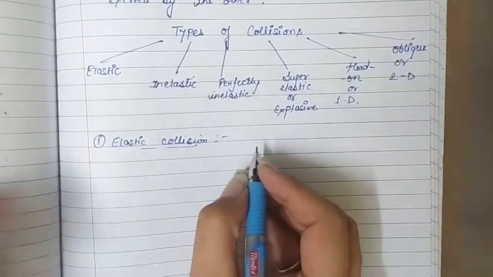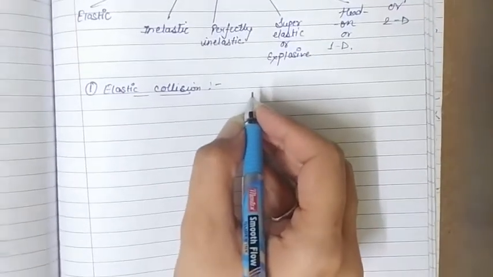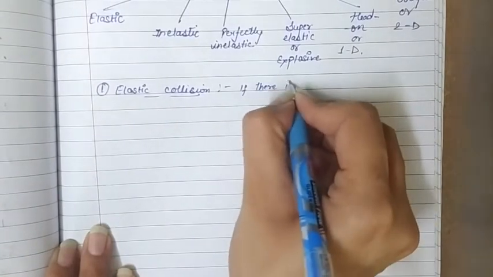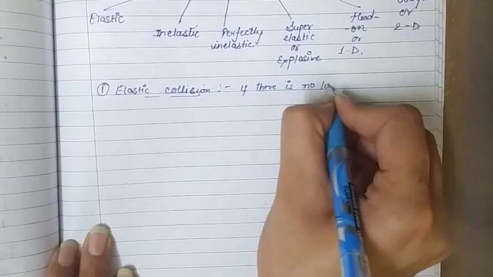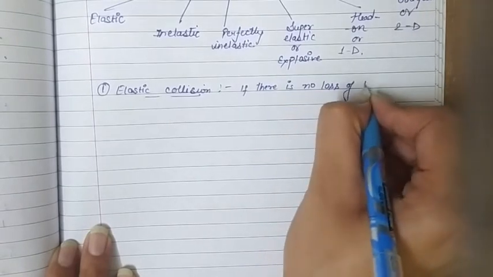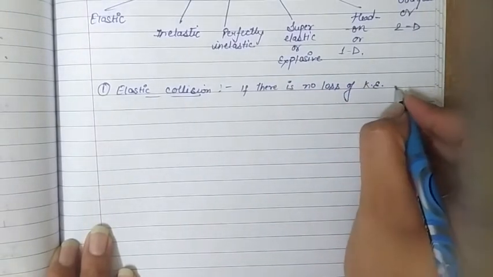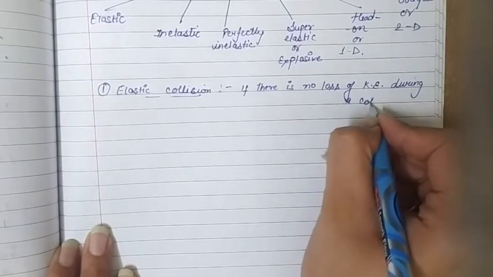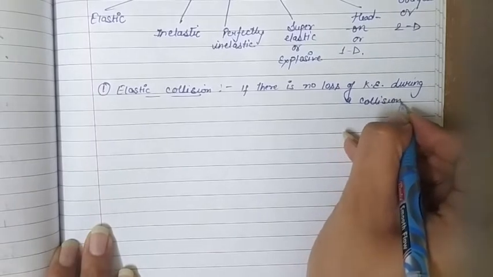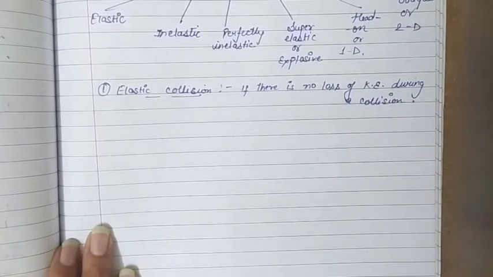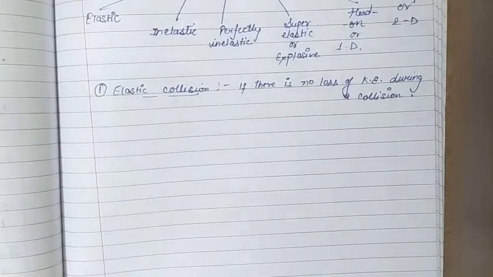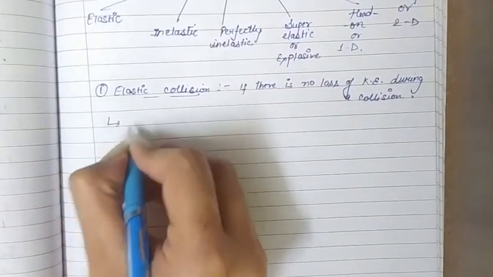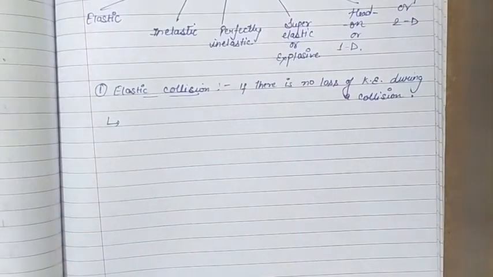So a collision will be an elastic collision if there is no loss of kinetic energy during a collision, then such collision is called elastic collision.